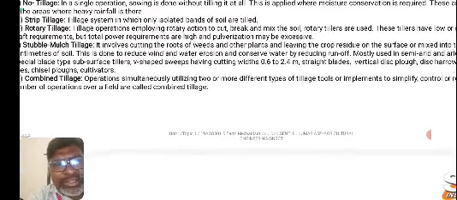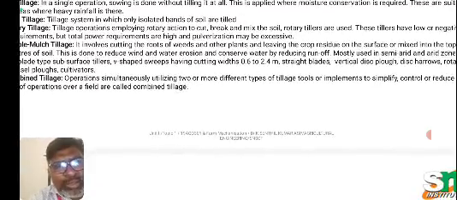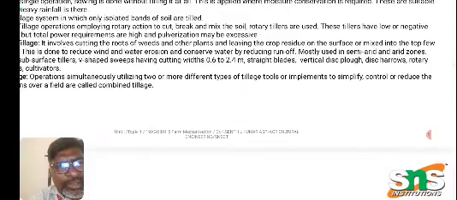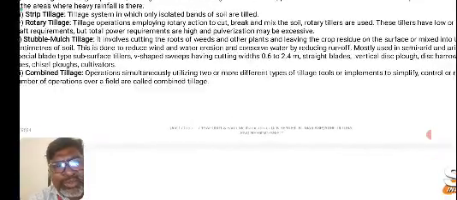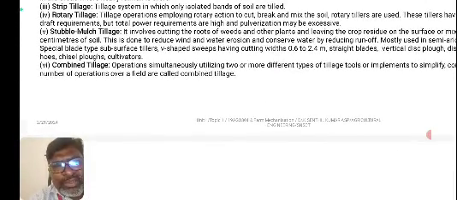To say about the combined tillage operations: simultaneously utilizing two or more different types of tillage tools or implements to simplify, control or reduce the number of operations over a field is called combined tillage.